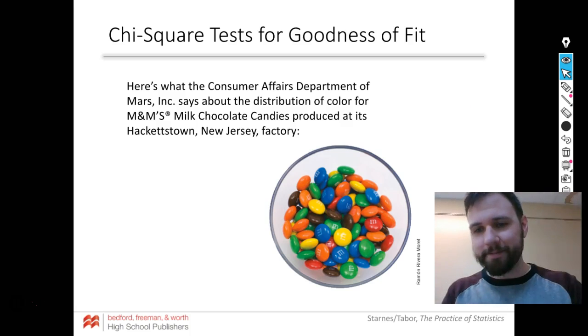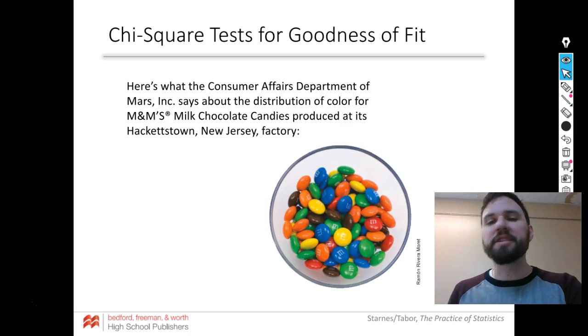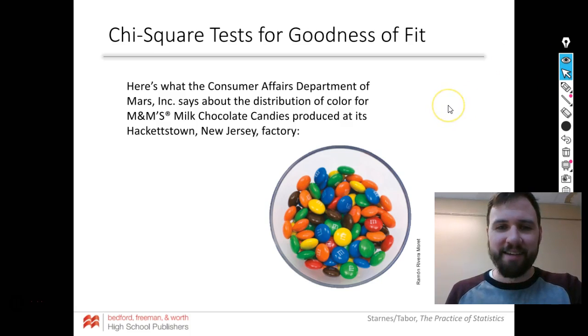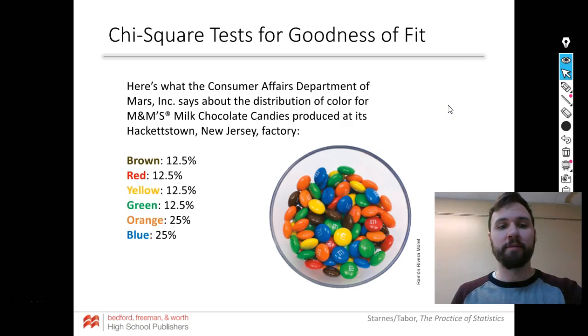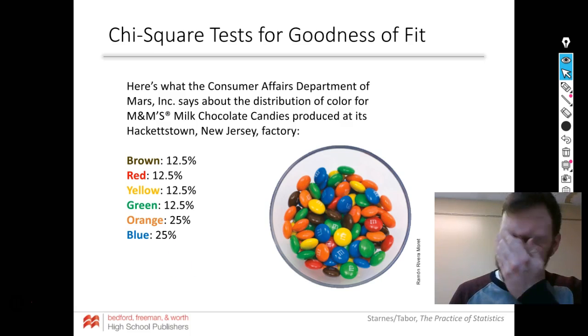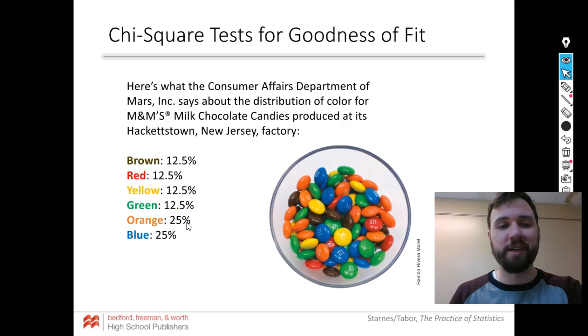Okay, so let's just start with an example. We will be doing this in class as well with some M&Ms. So they say the milk chocolate candy produced in Hackettstown, New Jersey, has this ratio: 12.5% brown, 12.5% red, and so on. You guys can read. You're in AP Statistics. Most of them are sad. They're blue. A quarter of them, though, show school spirit.